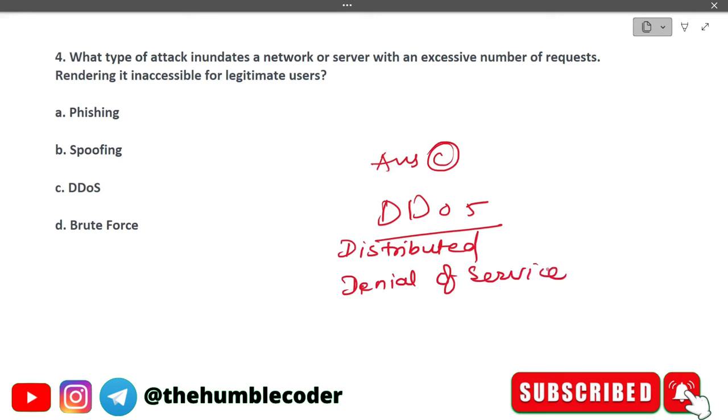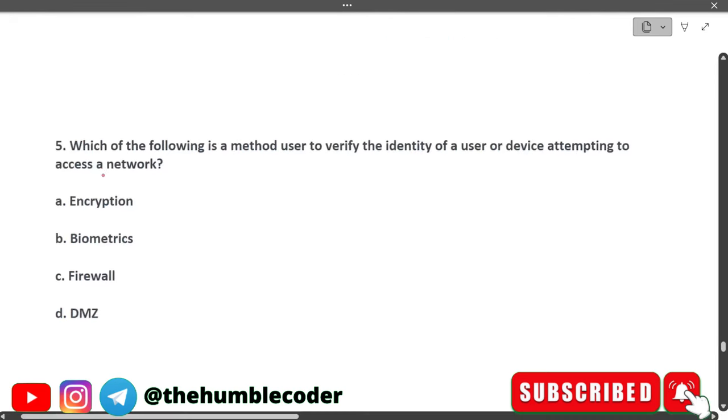A DDoS attack floods a network or server with excessive requests, rendering it inaccessible. So the correct answer is option C. Moving on to the next question.